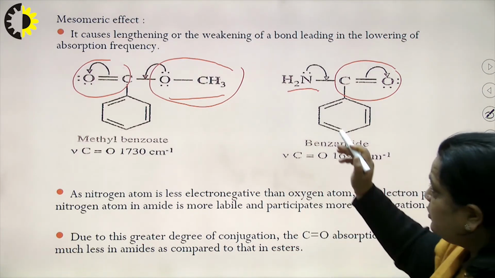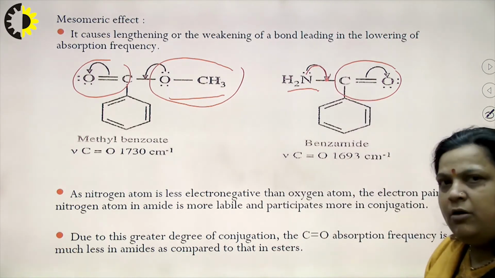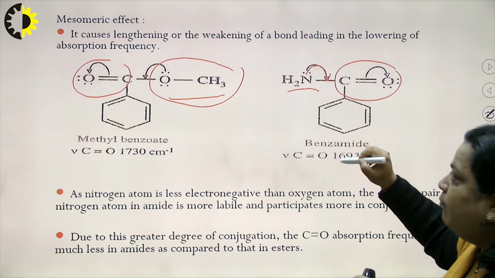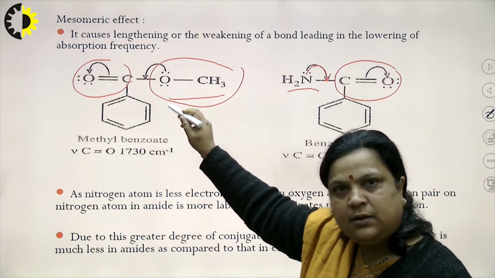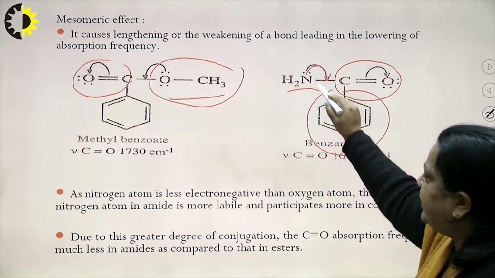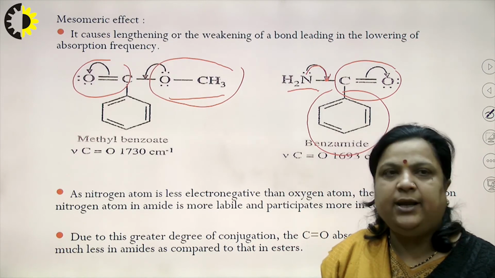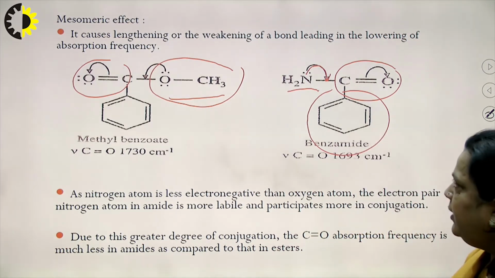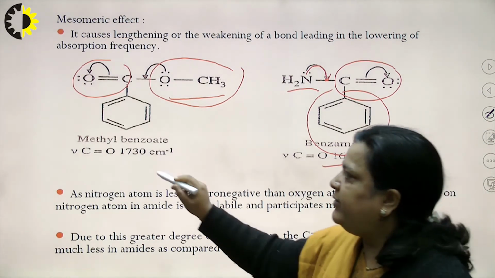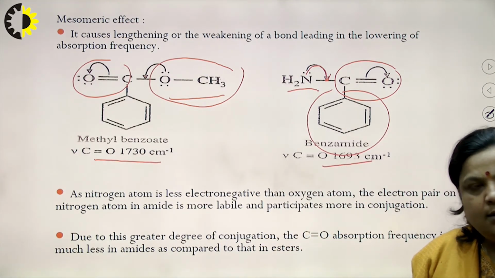Now, if we compare these two examples, this lone pair of nitrogen will be available more as compared to this oxygen, that is, more resonating structures or more contribution of nitrogen as compared to this oxygen, and more contribution means less value of IR frequency. That is why NH2 has an IR frequency due to the carbonyl group of about 1693, while oxygen 1730. So, I think it is clear.